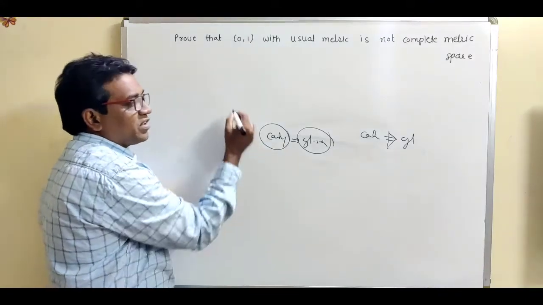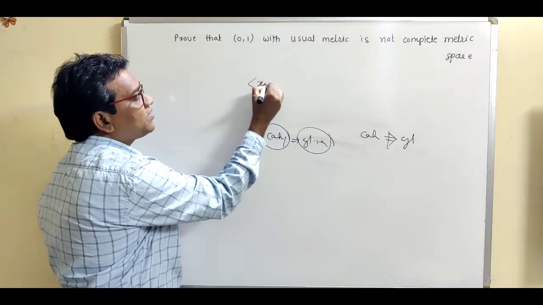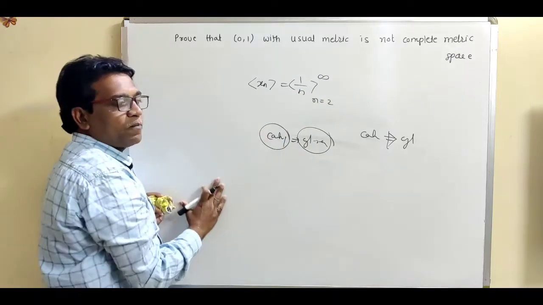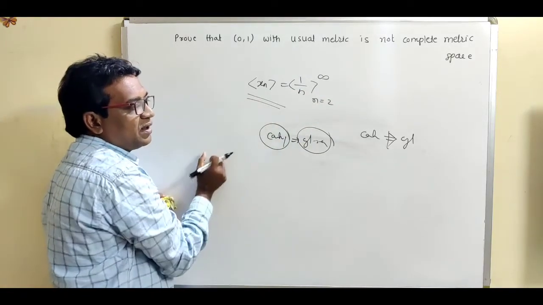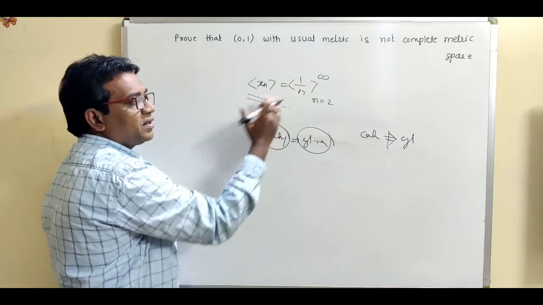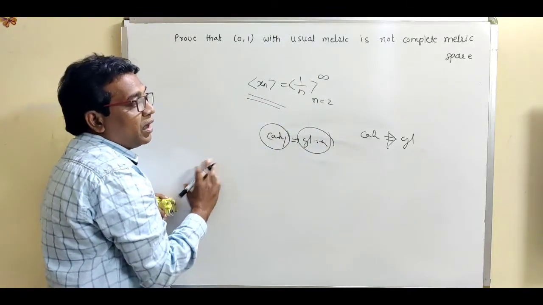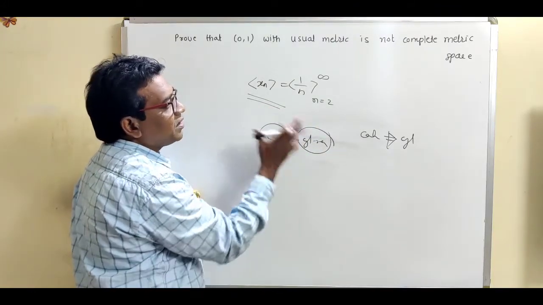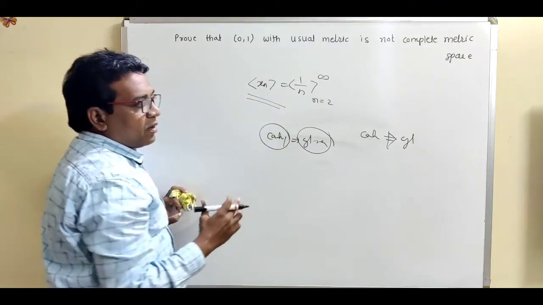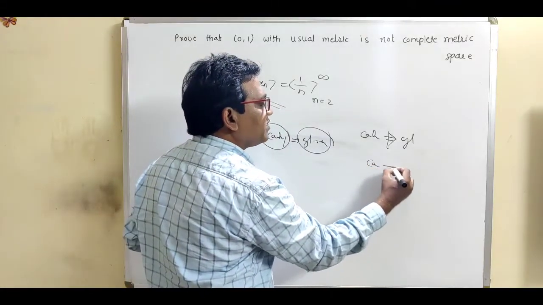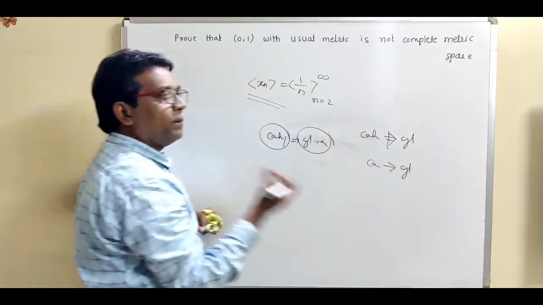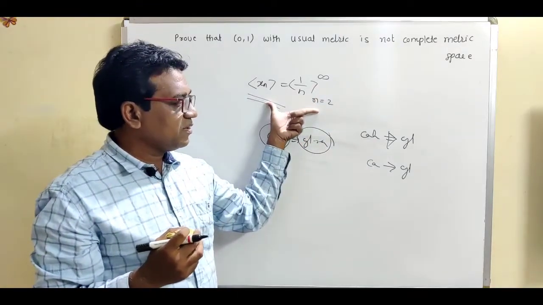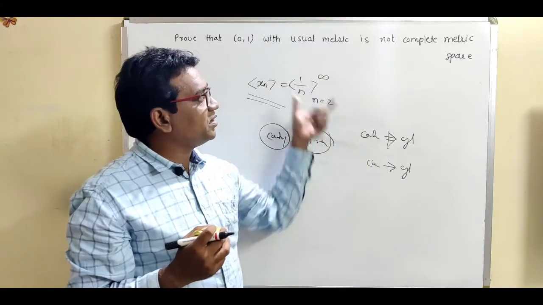Let us take a Cauchy sequence. Suppose this sequence xn equal to 1 upon n, where obviously n varies from 2 to infinity. Consider this sequence and show that it is a Cauchy sequence, but it is not a convergent sequence. If you prove that it is Cauchy and not convergent, then we can say this is not a complete metric space. Not complete means let us take a Cauchy sequence and show that it is not convergent in that metric space.